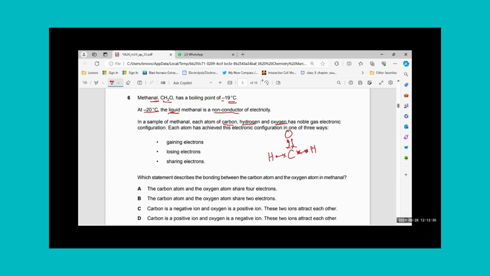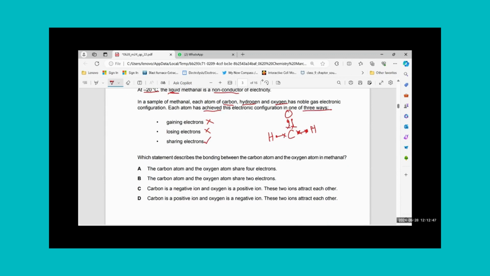Each atom has achieved this electronic configuration in one of the 3 ways. Either by gaining electron, this is not possible in a covalent compound. Losing electron, not possible. Sharing electron, this is going on. Okay, so what's the question? Which statement describes the bonding between carbon atom and the oxygen atom? Carbon and oxygen atom bonding has to be described in methanol.